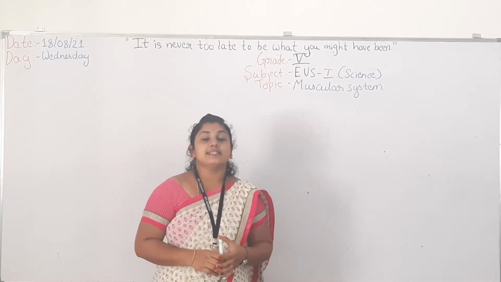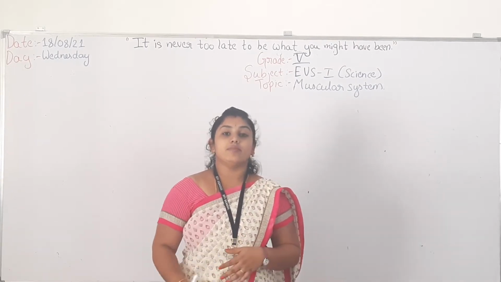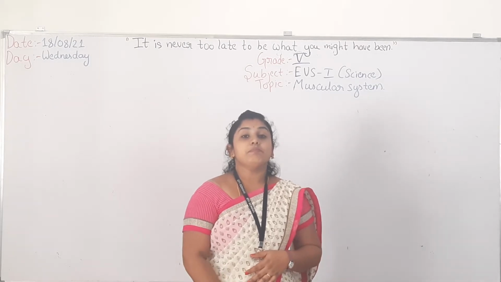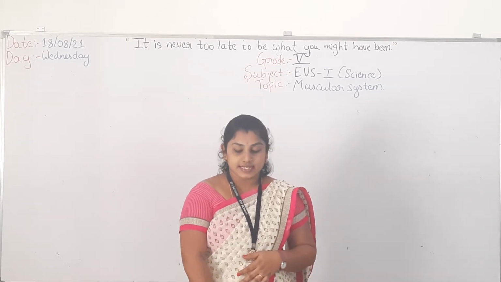Today in this class we are going to learn about the types of muscular cells.